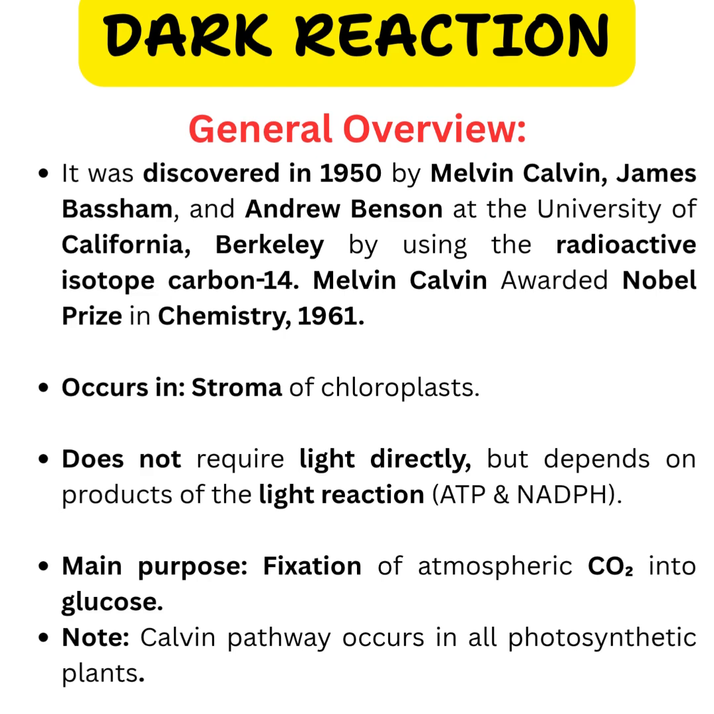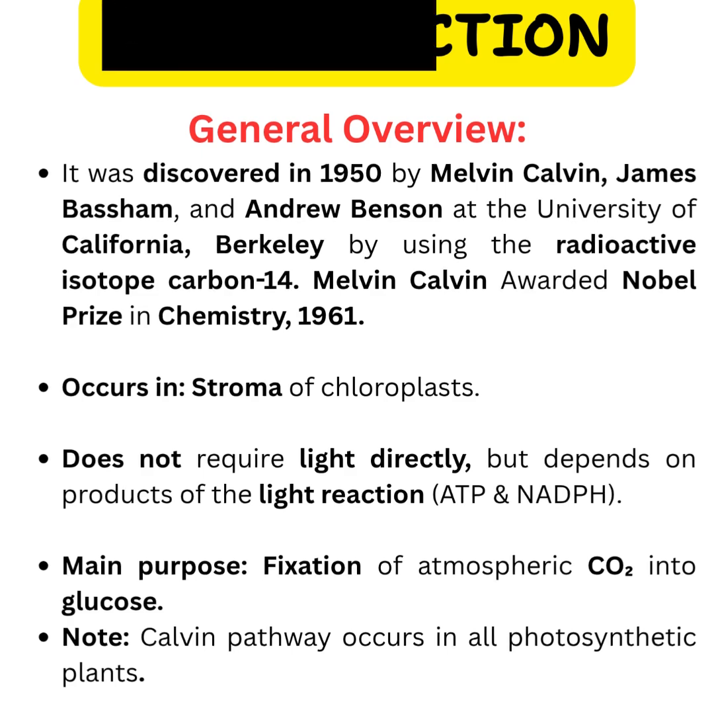It occurs in the stroma of chloroplasts and does not require light directly, but depends on products of the light reaction, ATP and NADPH. The main purpose of this reaction is fixation of atmospheric carbon dioxide into glucose. Please note, the Calvin cycle occurs in all photosynthetic plants. It does not matter whether they have C3 or C4 or any other pathways.